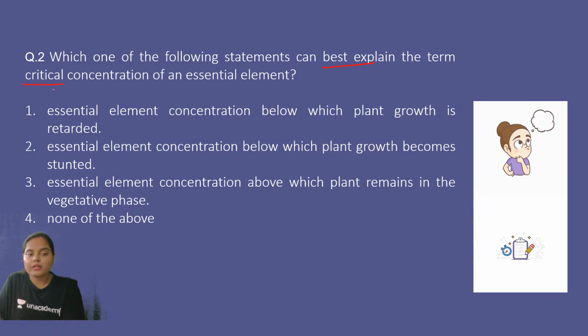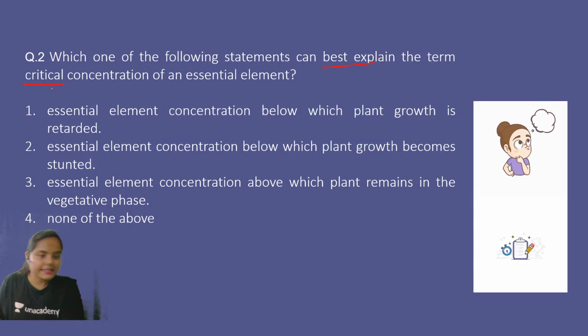And we know what critical concentration is because we have studied it in our regular classes. This particular month is the Maha month for plant physiology. We have started plant physiology and we are covering each and every chapter in detail. We have already finished 2 chapters, and today I started photosynthesis. In today's class, I covered the early experiments of photosynthesis and the introduction part. In case you have missed the lecture, go watch it.